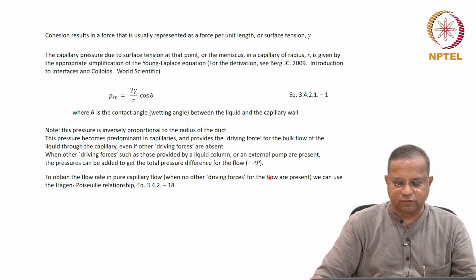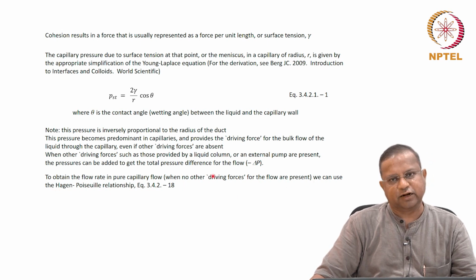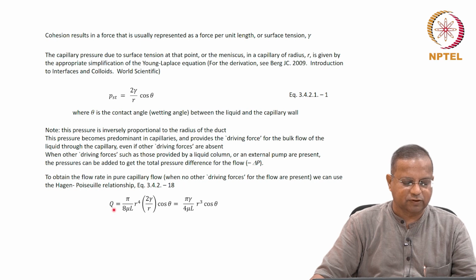When no other driving forces for the flow are present, we can directly use the Hagen-Poiseuille equation. To recall, the Hagen-Poiseuille equation gave us the flow rate as a function of pressure drop. It was pi by 8 mu L, r to the power 4, where r was the radius of the pipe, times minus delta P. Okay. So that is what was the expression for flow rate.